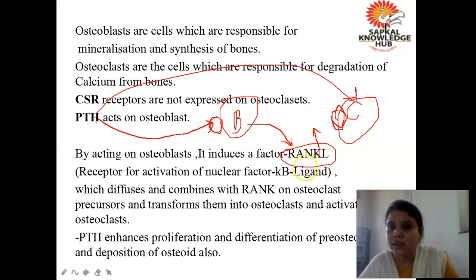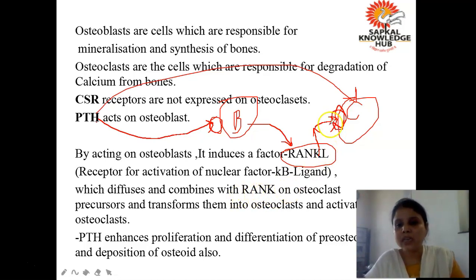Induced means activated. After getting activated, this factor diffuses and combines with another factor which is present on osteoclast. And what is that? It is RANK. After binding with this, what will happen? This osteoclast is activated. Understood all of you? So indirectly it is activating the osteoclast.